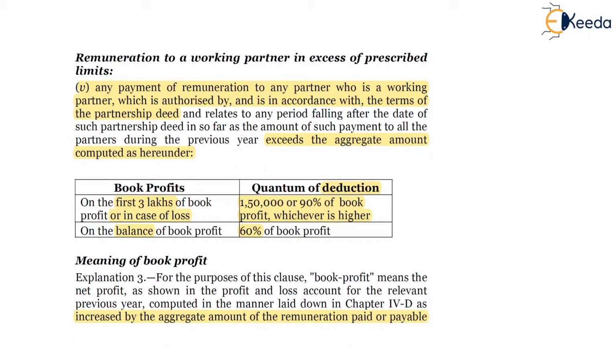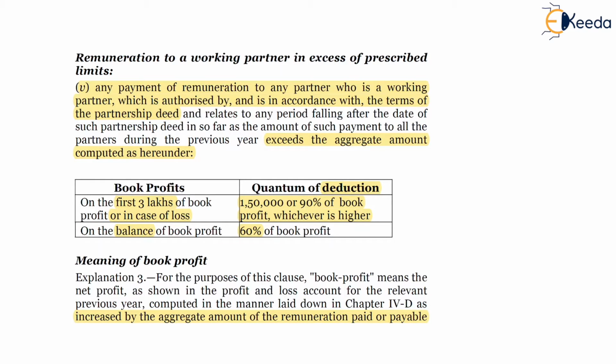Remuneration paid by the firm to the partner, if it is over and above the limit specified, is disallowed. The limit to be considered is up to 3 lakhs of the book profit or loss, 1,50,000 or 90% of the book profit, whichever is higher, and above 3 lakhs, 60% of the book profit will be allowed as deduction.